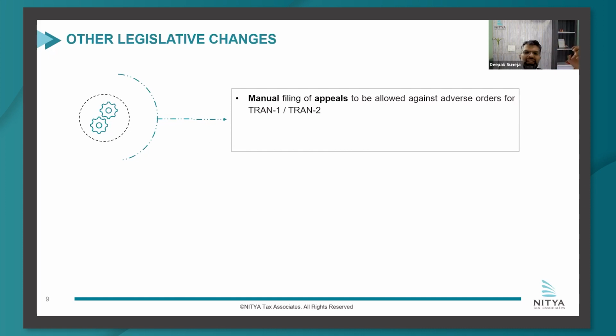However, what I believe the GST Council missed was that in many cases, even the transitional credit has not been received in the taxpayer's account. So manual order was passed, but there was no proper system that the manual order resulted in getting of transitional credit in all cases. So that part could also have been clarified by the council, to say that you can take a credit in GSTR 3B by this reason. But to that extent, clarification was missing.